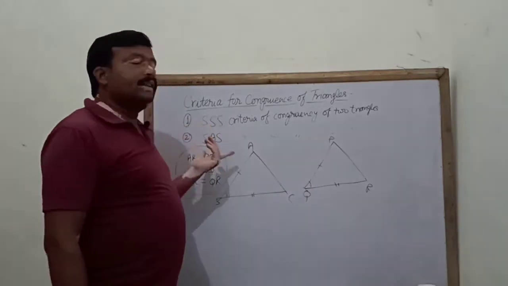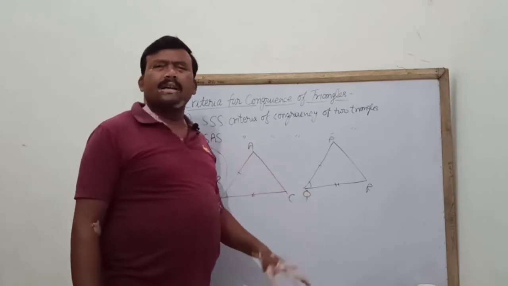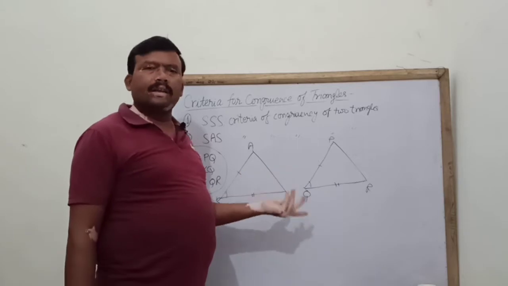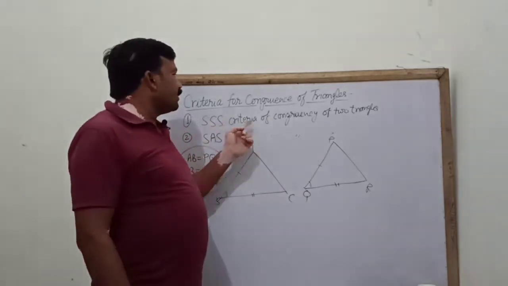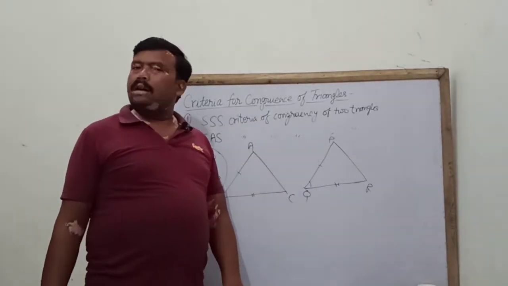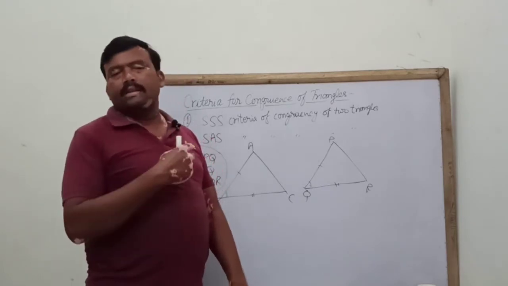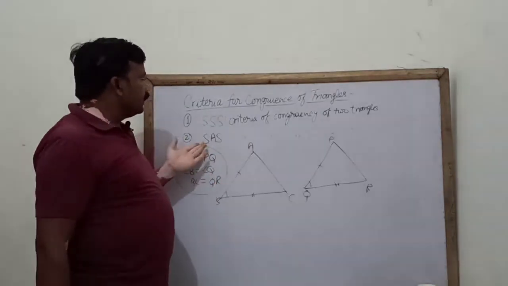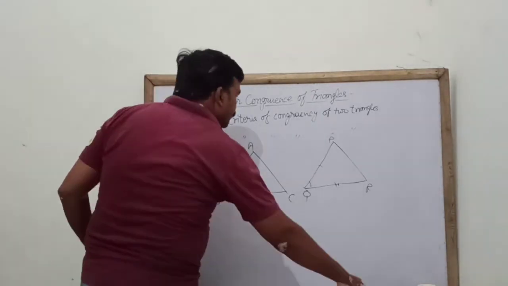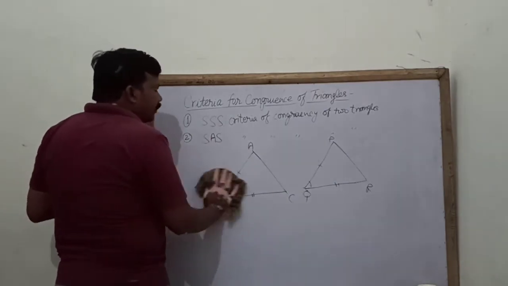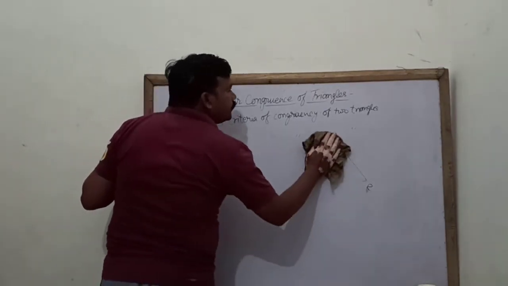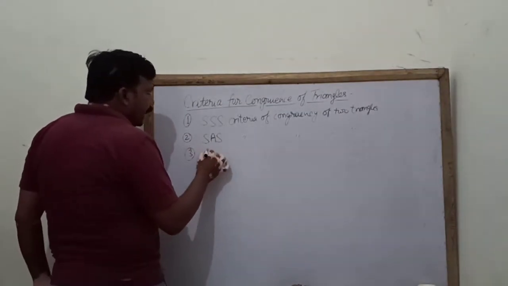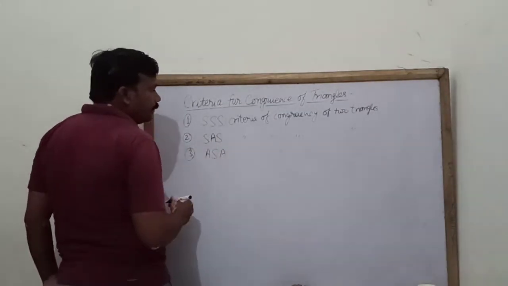First one was very easy, when all three sides are given of both triangles. If corresponding sides are equal, then by side criteria two triangles are congruent. And third criteria is the angle side angle criteria.